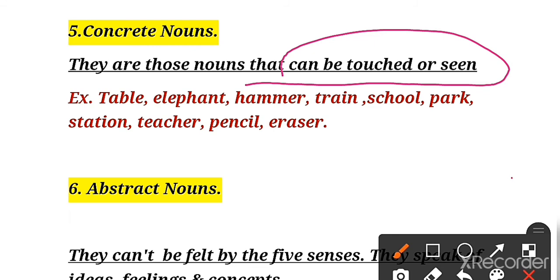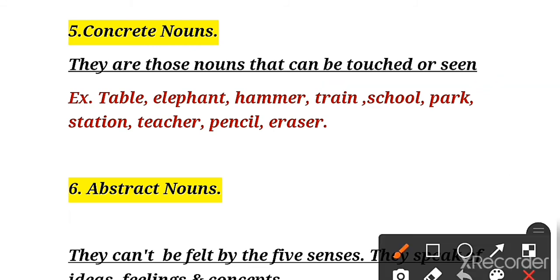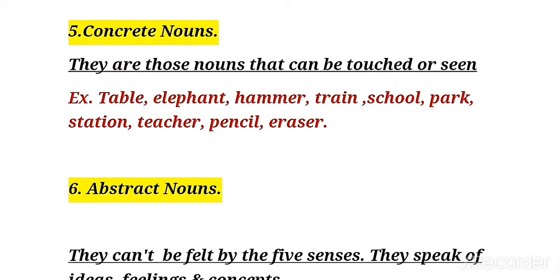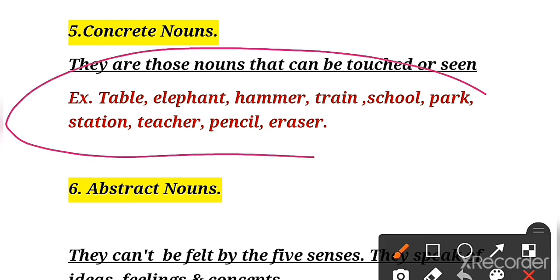Whatever noun you can see or touch, that is concrete noun. Examples: table, elephant, hammer, train, school, park, station, teacher, pencil, eraser. These all are part of concrete noun.